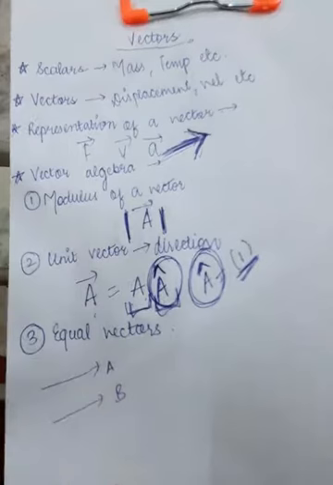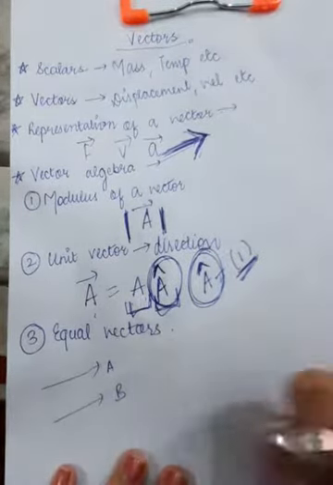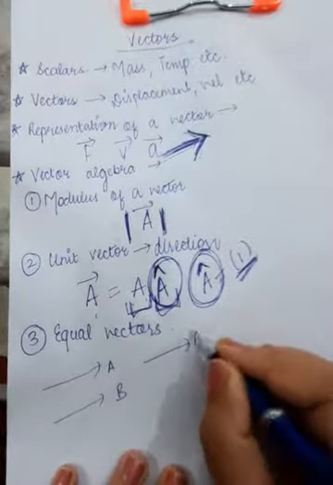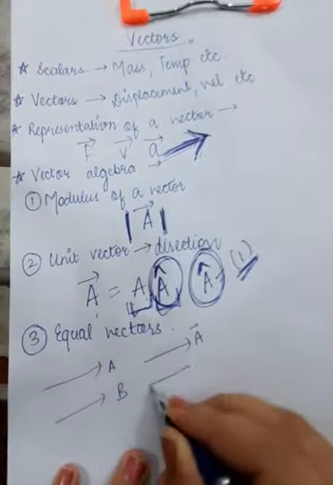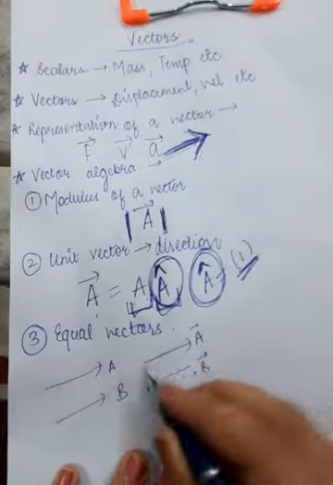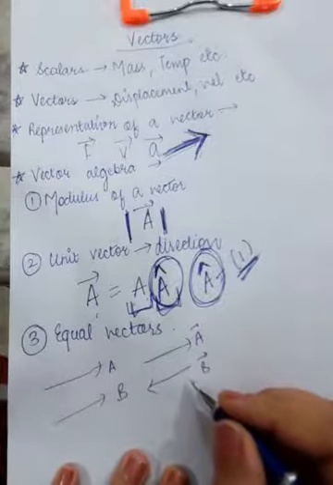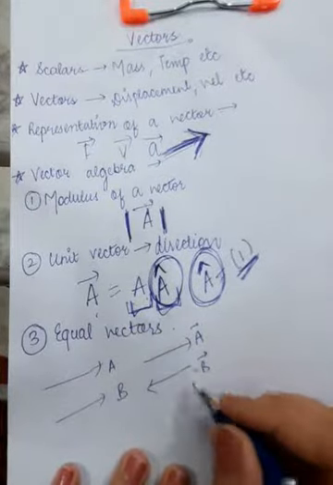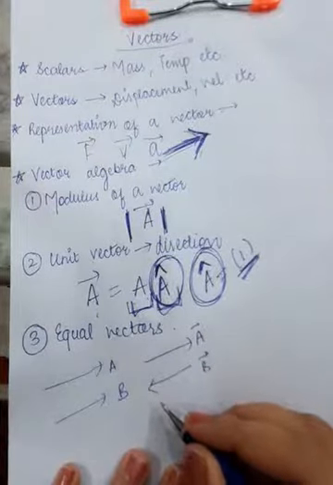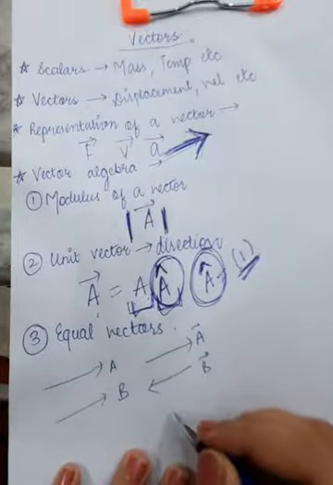If you have more examples, like this is the A vector and this is the B vector, you can see that the magnitudes are of course equal, but the directions are not the same. A is directed over here, B is directed along here. Do you think they both have the same direction?